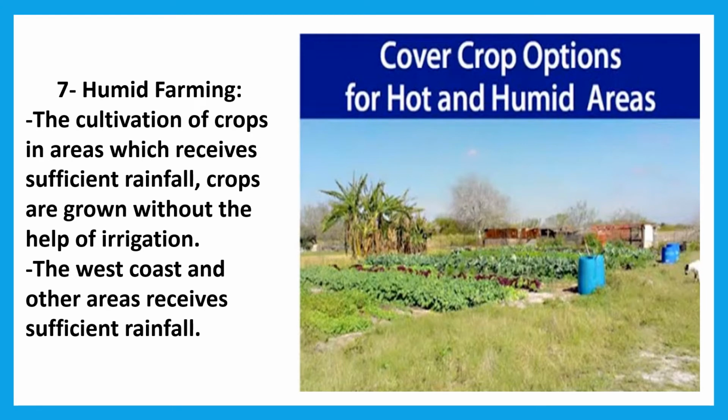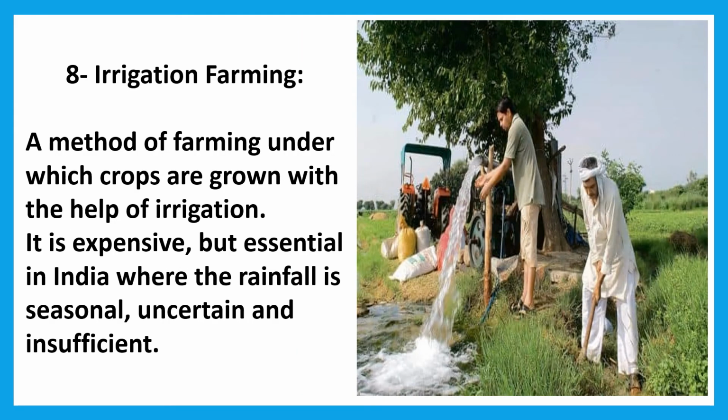Humid farming. The cultivation of crops in areas which receive sufficient rainfall. Crops are grown without the help of irrigation. The west coast and other areas receive sufficient rainfall. Come to the next point now. Irrigation farming. A method of farming under which crops are grown with the help of irrigation. It is expensive but essential in India, where the rainfall is seasonal, uncertain and insufficient.